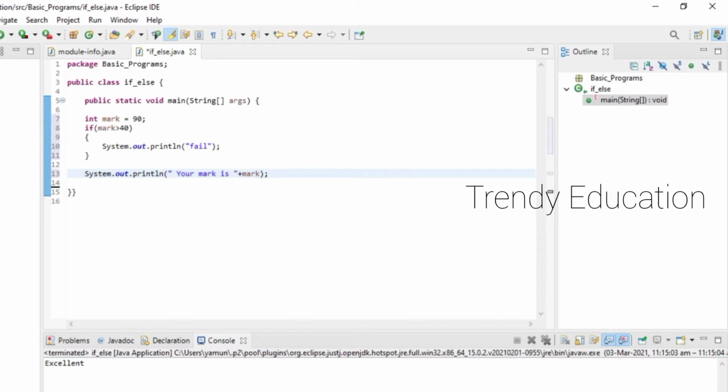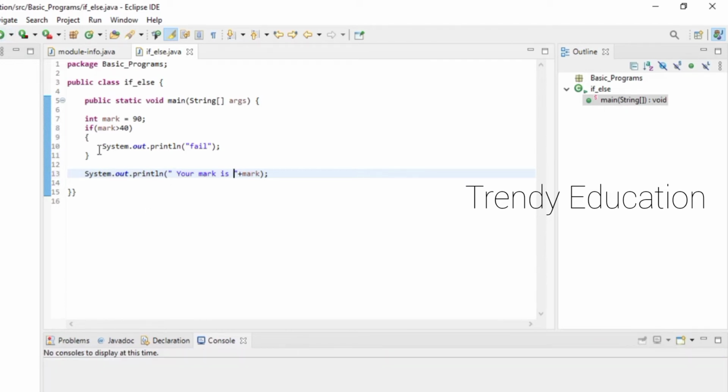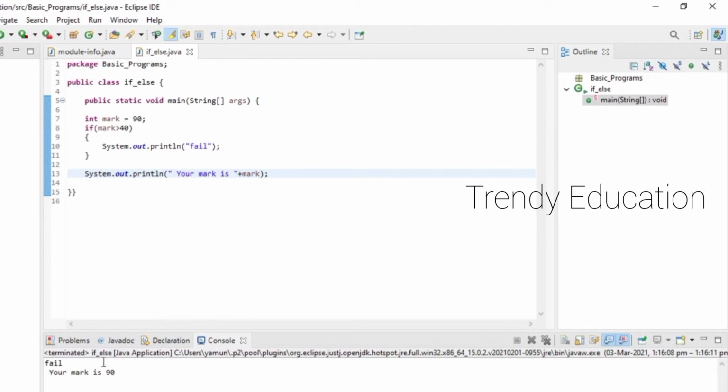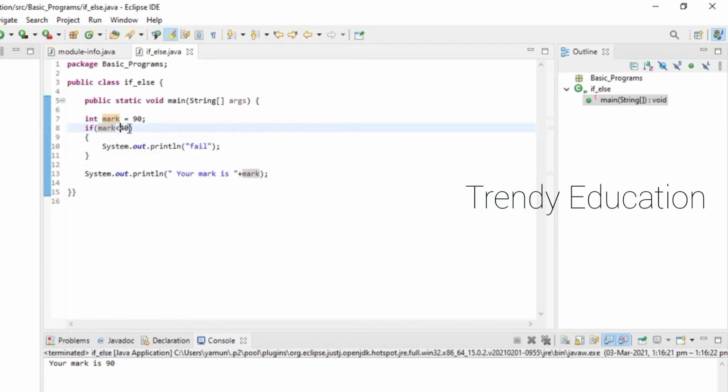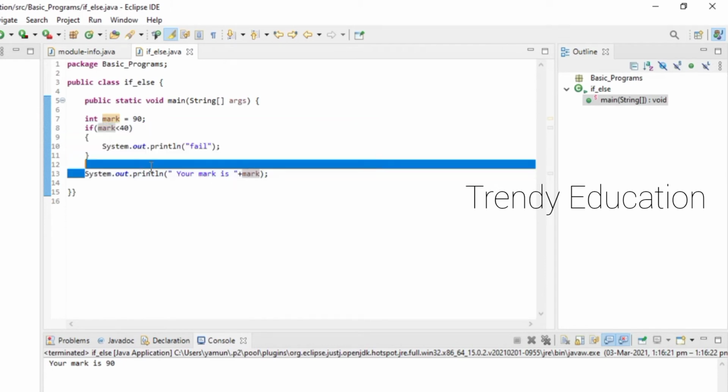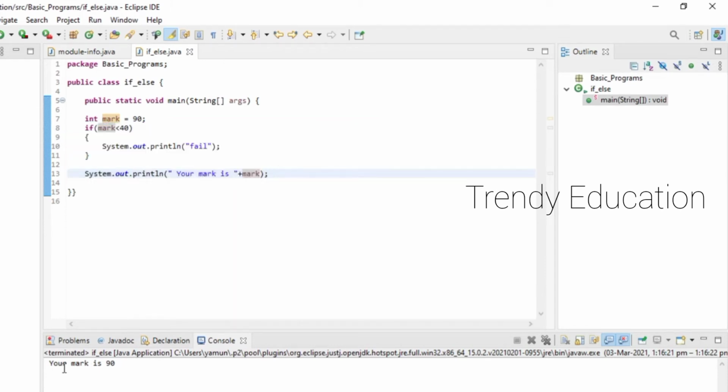Now when I execute this program, just listen to what is happening. I'm sorry, it should be greater than. When I run this program, this if condition checks whether 90 is lesser than 40. No, this is a false statement. So it skips this if part and moves on to the next part, and just prints your mark is 90.